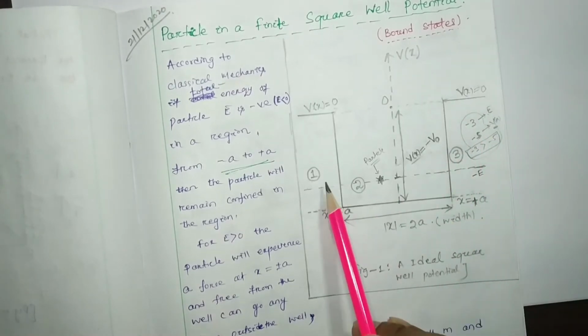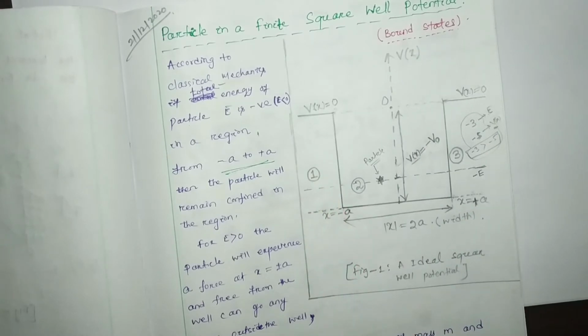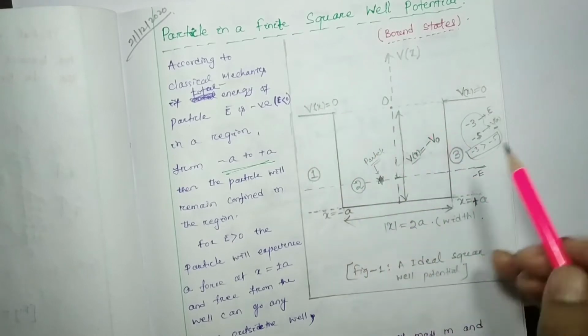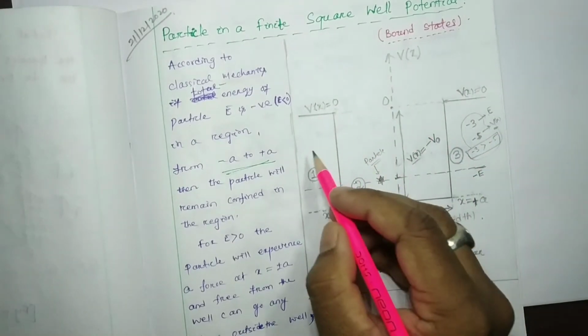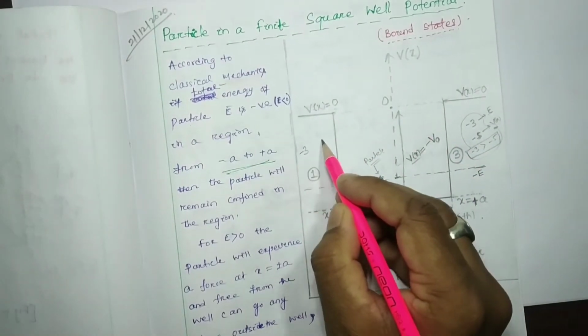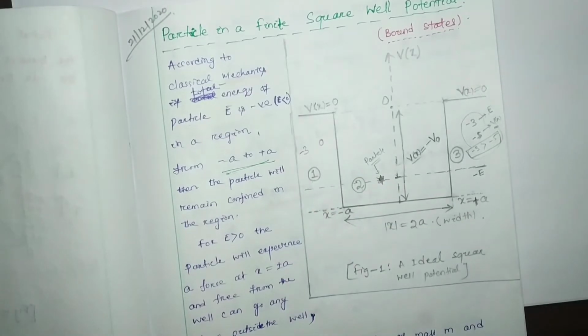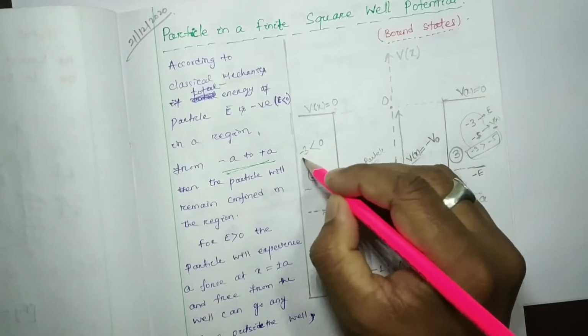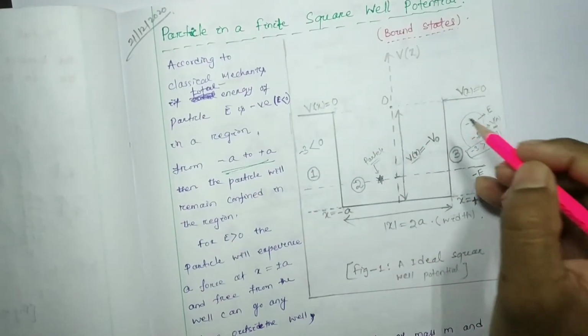But consider region 1. In region 1, Vx is 0 and E is -3. Which one is greater? The Vx, the potential, is greater than the total energy.